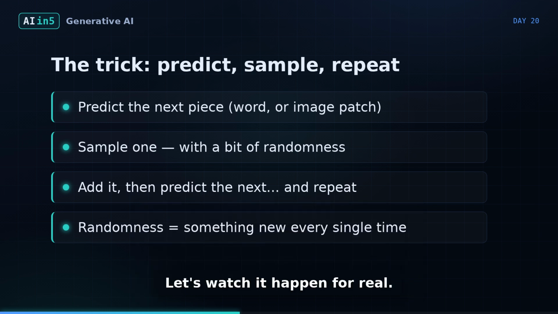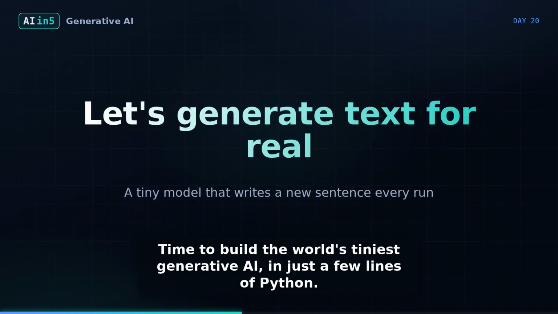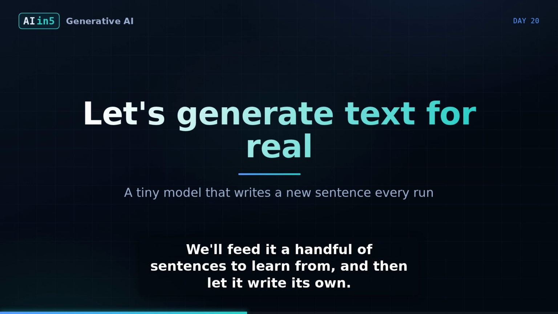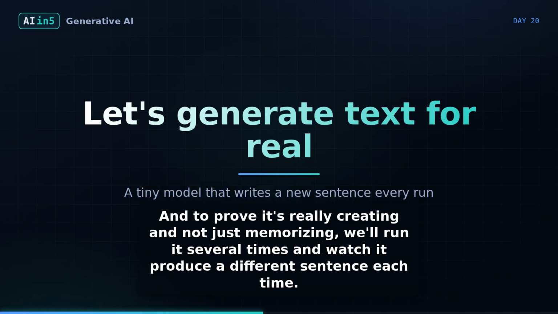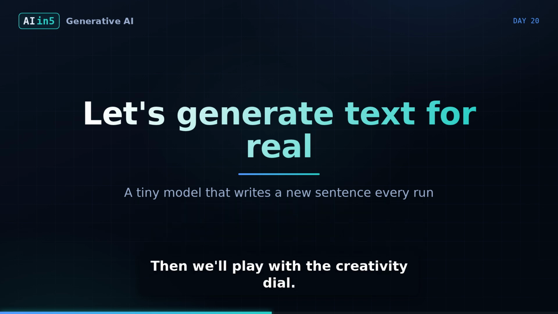Let's watch it happen for real. Time to build the world's tiniest generative AI in just a few lines of Python. We'll feed it a handful of sentences to learn from, and then let it write its own. It'll do exactly what the big models do in spirit: predict a next word, sample one with a little randomness, add it, and keep going until it's written a full sentence. And to prove it's really creating and not just memorizing, we'll run it several times and watch it produce a different sentence each time. Then we'll play with the creativity dial.